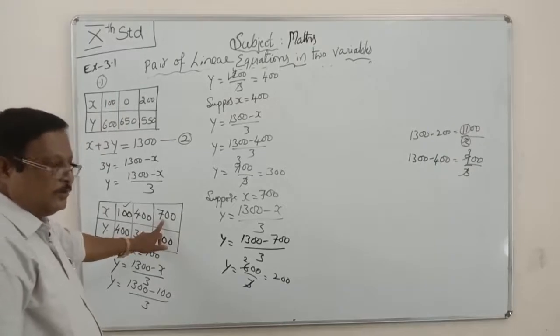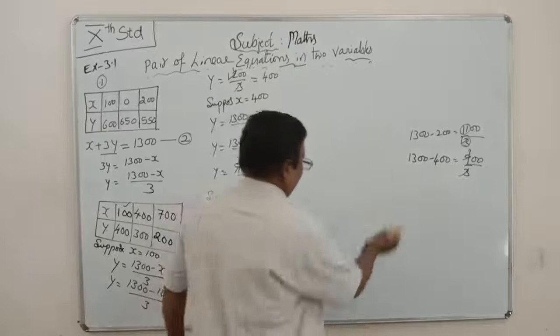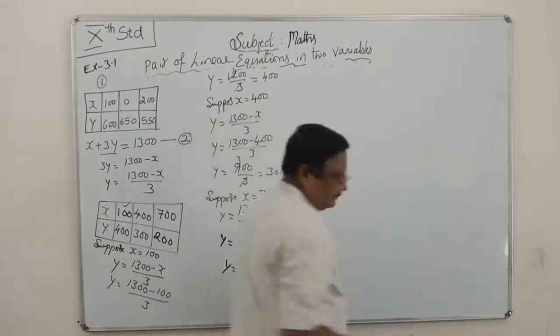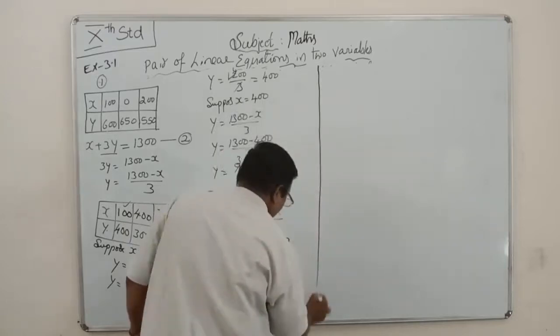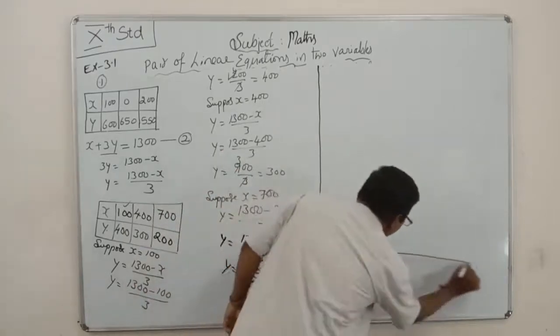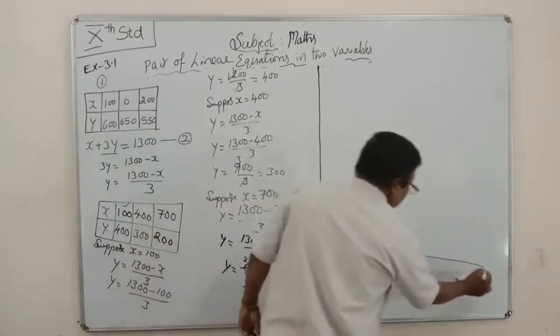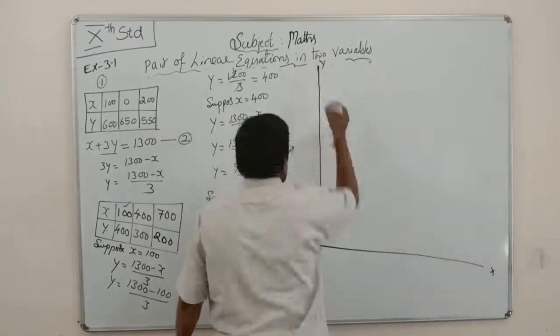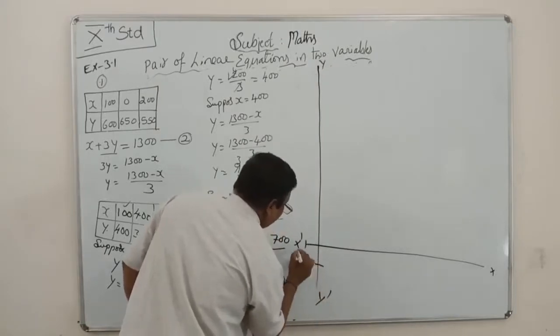You have to draw minimum 7 centimeters. See here, this is x dash, this is x, this is y dash, this is minus 1, this is minus 1.